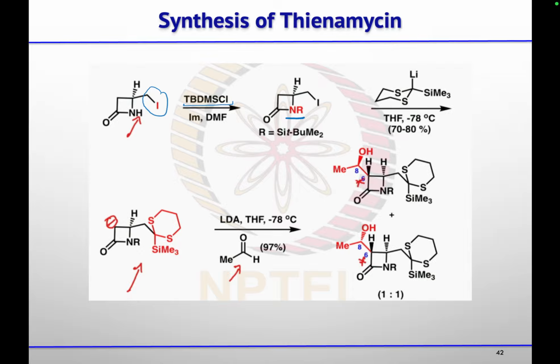So after getting that protection of that nitrogen, then using this lithiated species, so this will form, but that dithiane once treated with n-butyl lithium, this lithiated species will form. Then this will attack at this carbon and it will undergo substitution to give you this compound.